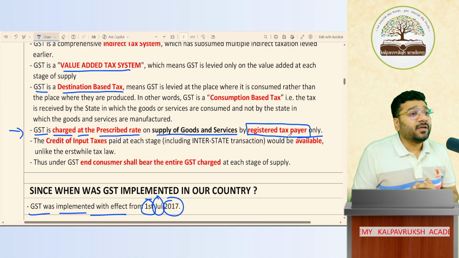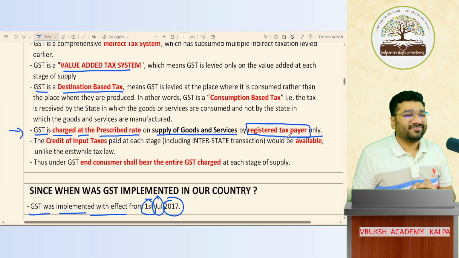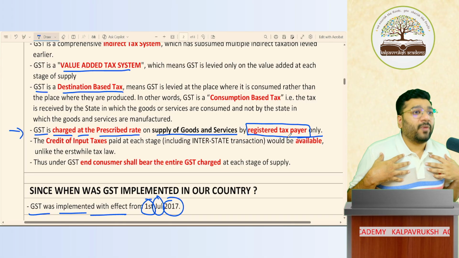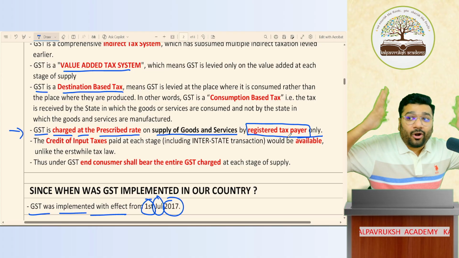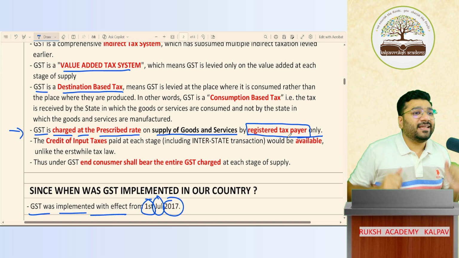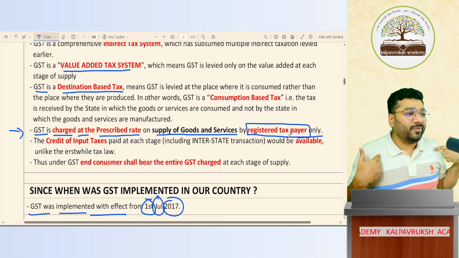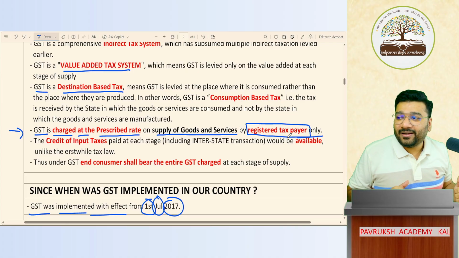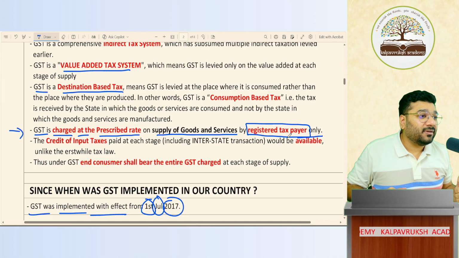Understood? Sir, is it compulsory that every business person should get GST? No. Government has given an exemption. If I'm a service provider and my revenue is up to 20 lakh, I need not be GST registered. If I'm not GST registered, I need not collect GST from you. If I don't collect GST from you, you need not pay GST to me. If you don't pay GST, for you, no tax. So for a service provider whose turnover is up to 20 lakh rupees, there is no need to be a GST registered person.